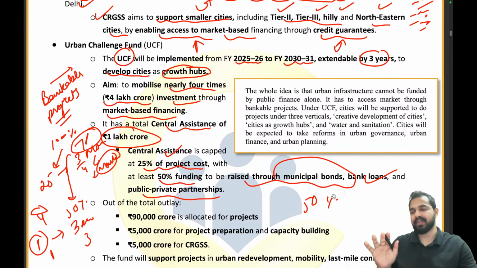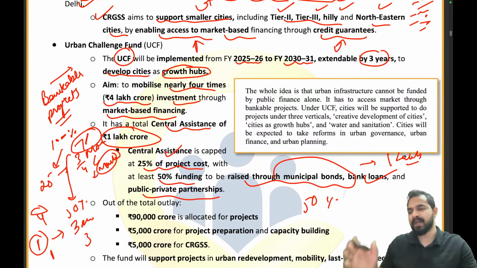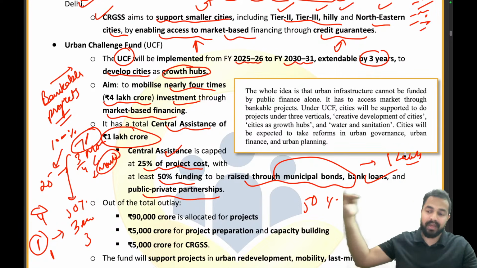That's how we will be able to gather up to 4 lakh crore. So we will mobilize up to 4 lakh crore with the help of this particular Urban Challenge Fund. Clear? So 1 lakh crore will be provided by the government and 3 they will be arranging on their own.